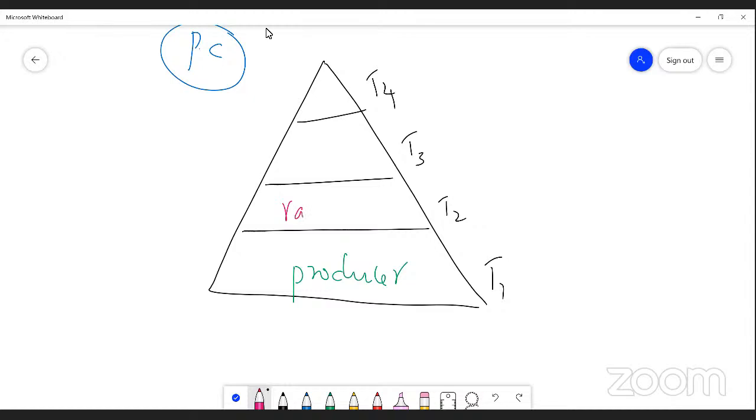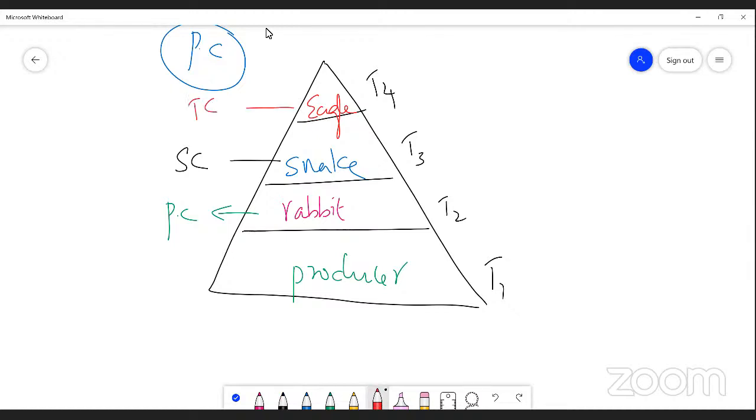The third one is a snake. And the fourth one is eagle. As I said, producer is always represented by T1. Rabbit is a primary consumer, snake is a secondary consumer, and eagle is a tertiary consumer.